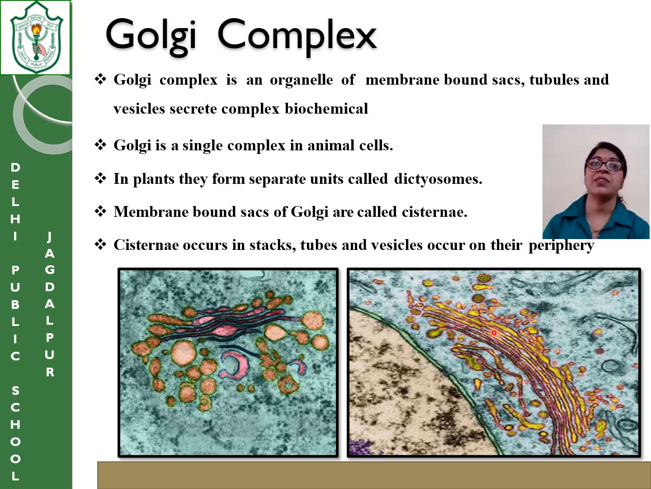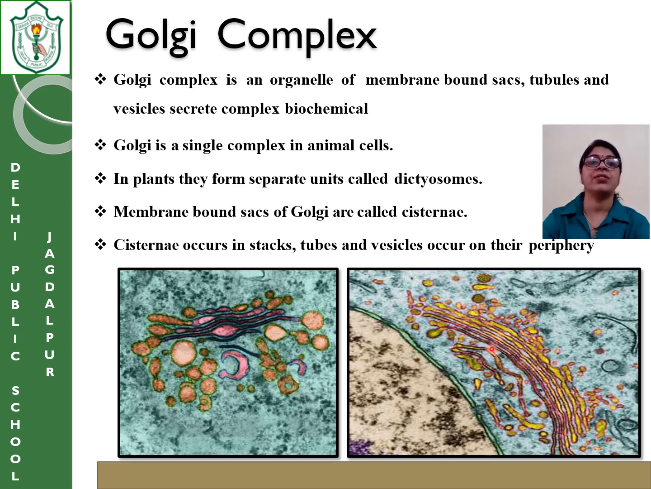And sometimes if something poisonous or non-required comes inside the cell, the vesicle portions of the Golgi apparatus form the lysosome, and the lysosomes ingest those poisonous things and digest them, and it exits from the cell. So this is the function.